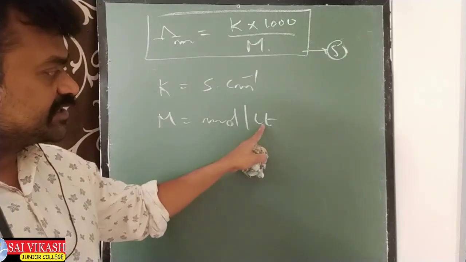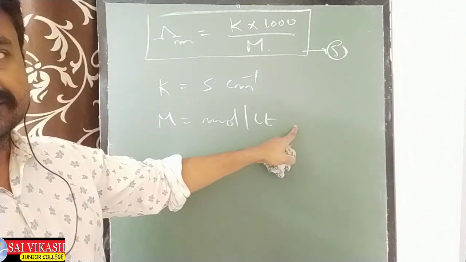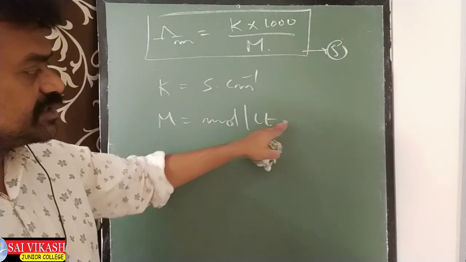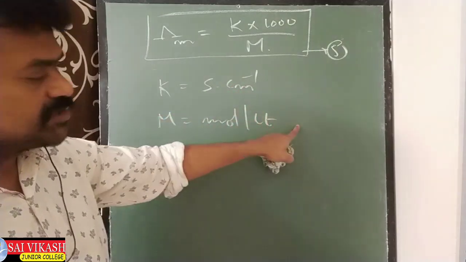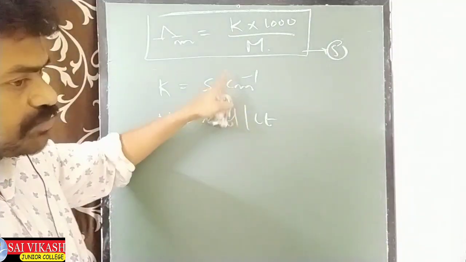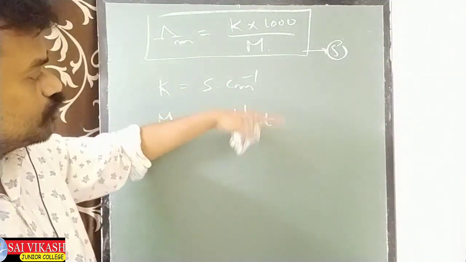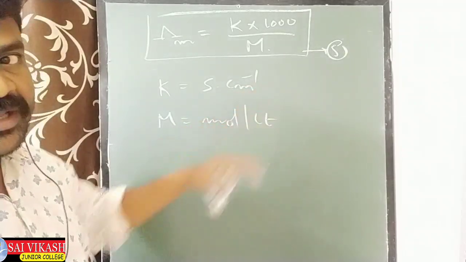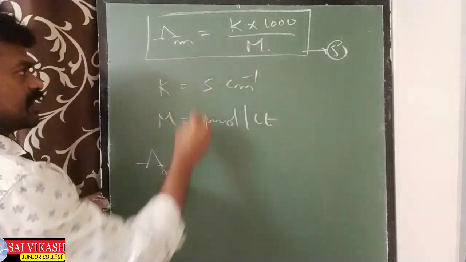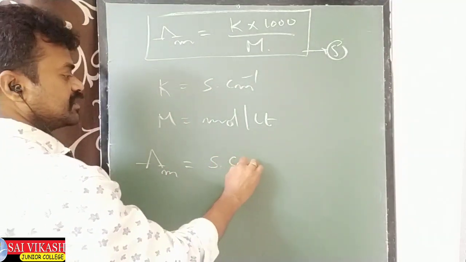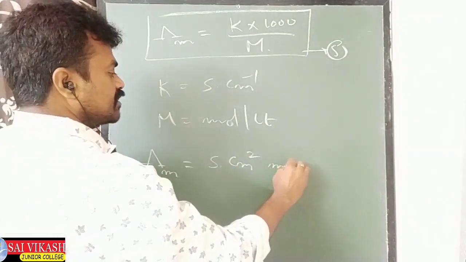Again, you see, 1 liter means 1000 centimeter cube. Here again the answer comes in centimeter cube. Here Siemens per centimeter, and here centimeter cube will come. So if you simplify this, centimeter cube goes up and we get centimeter square. Then the unit of lambda m will be Siemens centimeter square per mole.